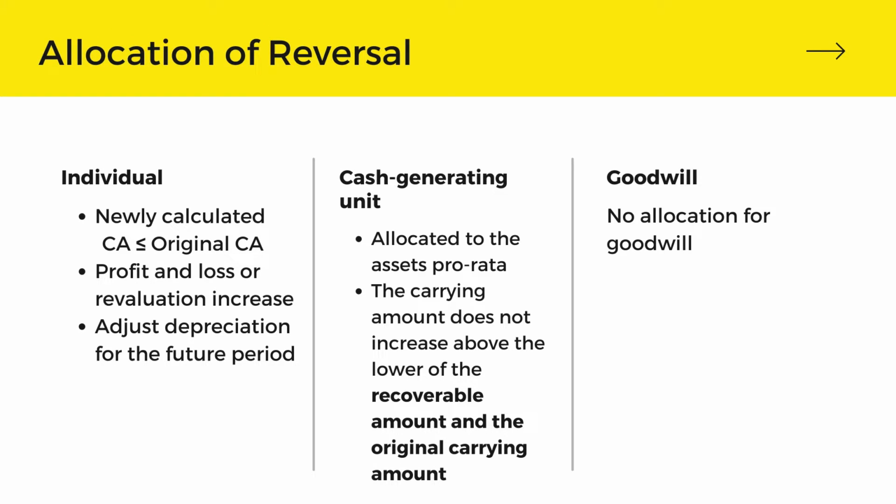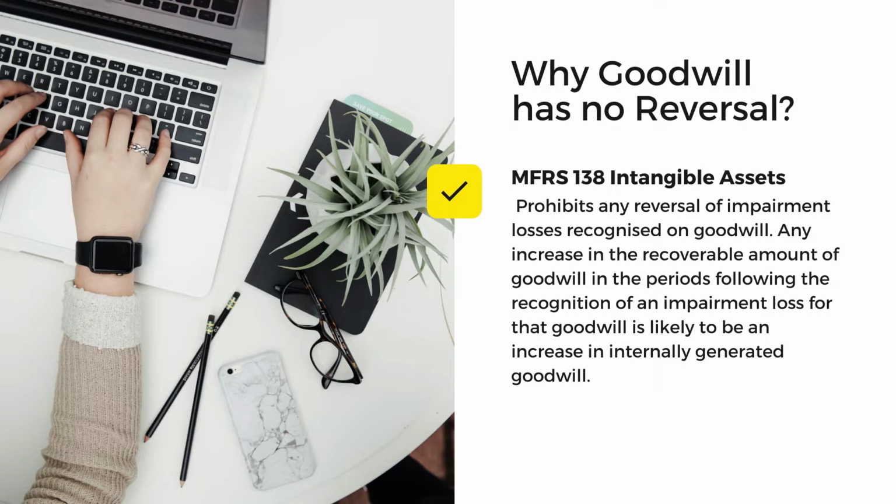As for the cash generating unit, they are allocated on a pro rata basis, meaning they are allocated based on their contribution. The carrying amount must not be higher than the recoverable amount and the original carrying amount. For goodwill, there is no reversal allocated. This is because MFRS 138 Intangible Assets prohibits any reversal of impairment losses recognized on goodwill.